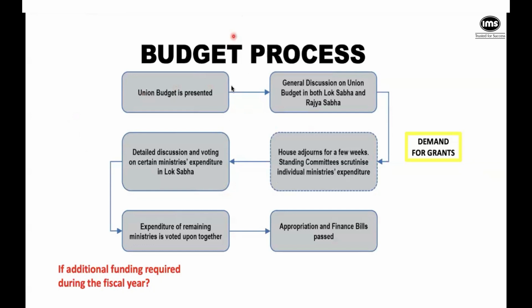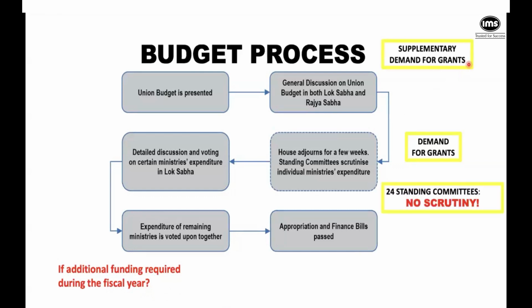If additional funding is required during the fiscal year, then it becomes an issue of a supplementary demand for grants. But when the government makes these kinds of supplementary demands, what does that mean? The previous budget was approved, and now 1st April has started. As the year is running, let's say in November, December or January, the government now needs more funds before the close of this financial year. Then it has to submit a supplementary demand for grants, but this time it doesn't go to the standing committees and it's cleared without scrutiny.